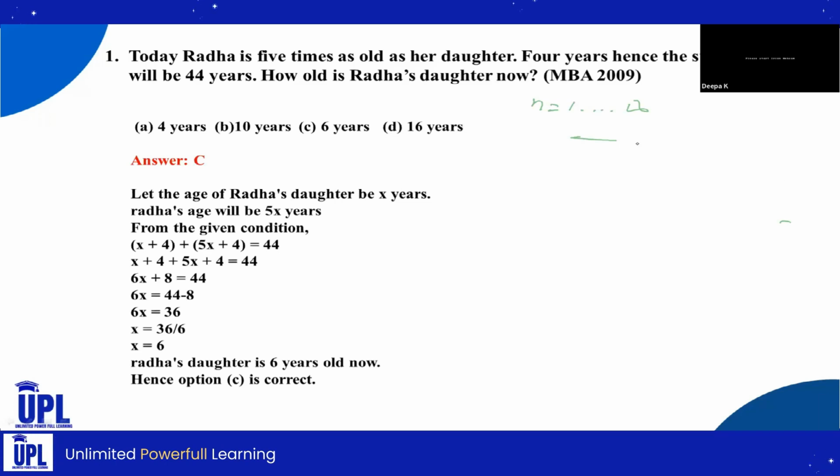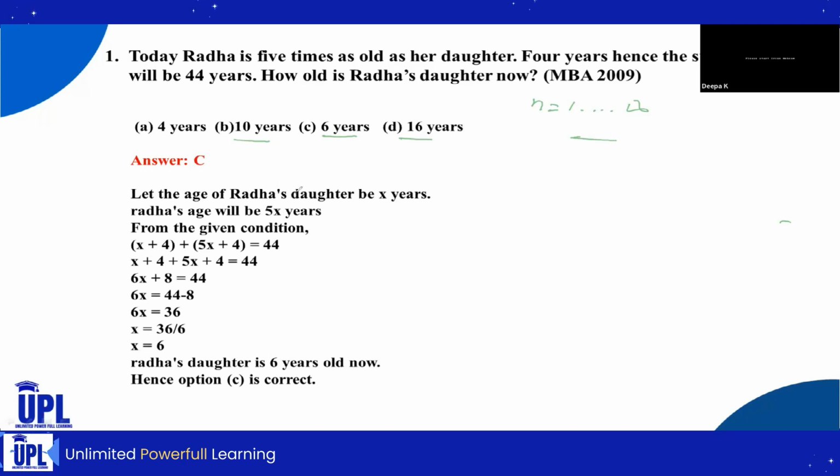So here are the answer options. Option A, 4 years. Option B, 10 years. Option C, 6 years. Option D, 16 years. Here, the answer will be C. So let us see the explanation.